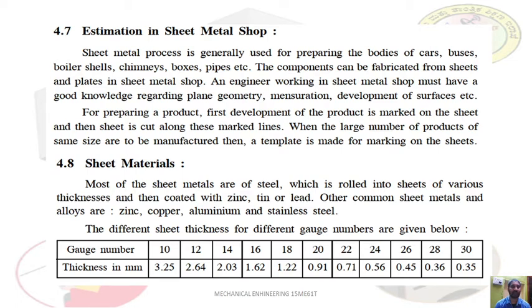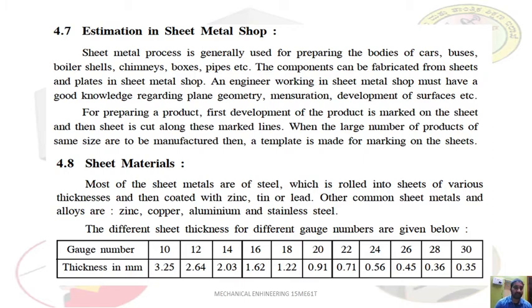So the engineer must have knowledge of development of sheet metals and the various formulas for finding area, and also plane geometry for finding the volume and area of the geometry. This knowledge is a must for engineers who are estimating the cost in the sheet metal shop.